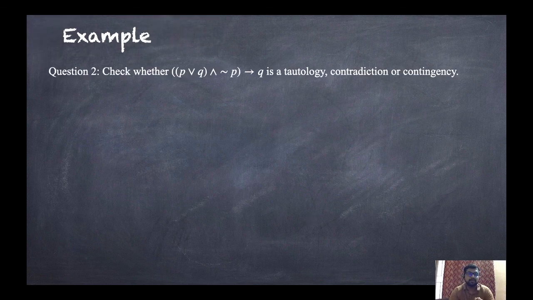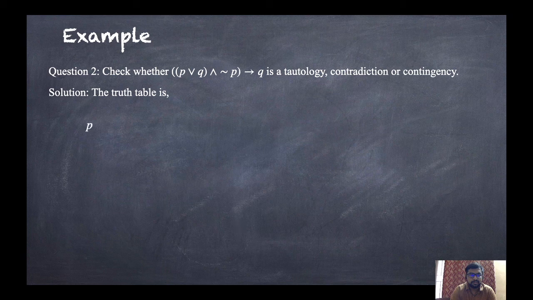Next, second example. Check whether (P or Q) and not P implies Q is a tautology, contradiction, or contingency. For this, how many columns will be there in the truth table?